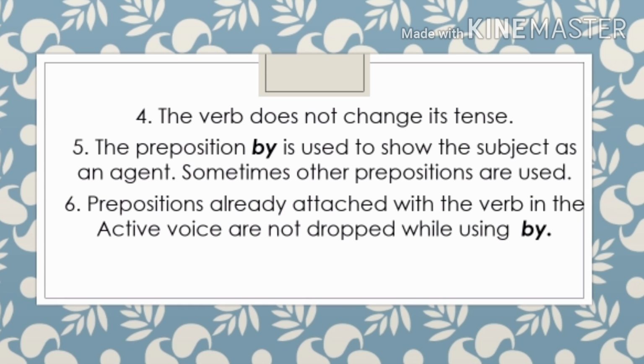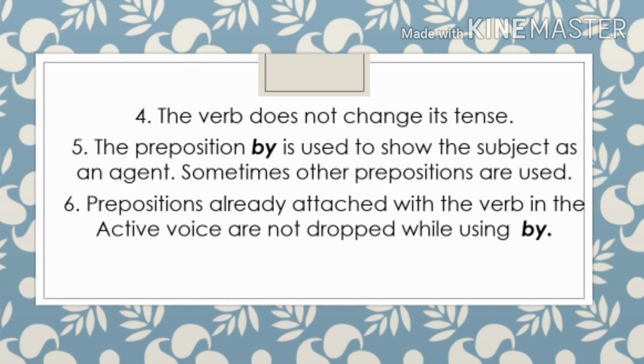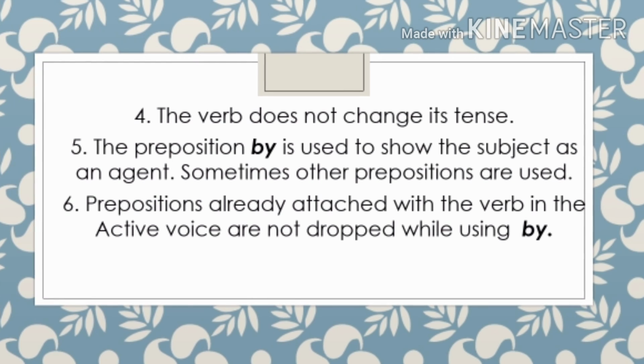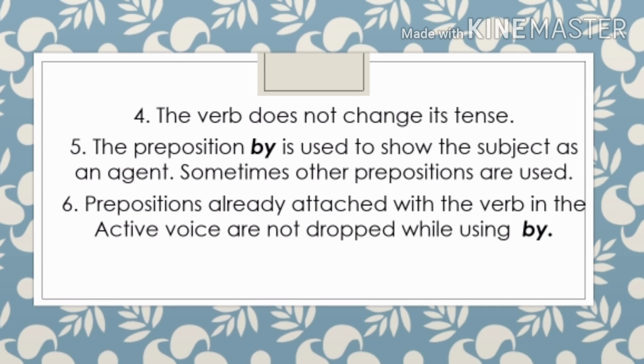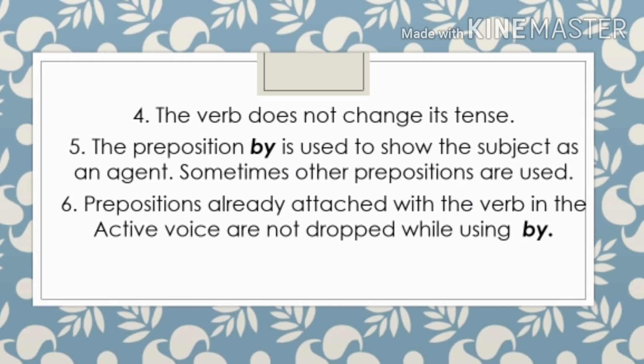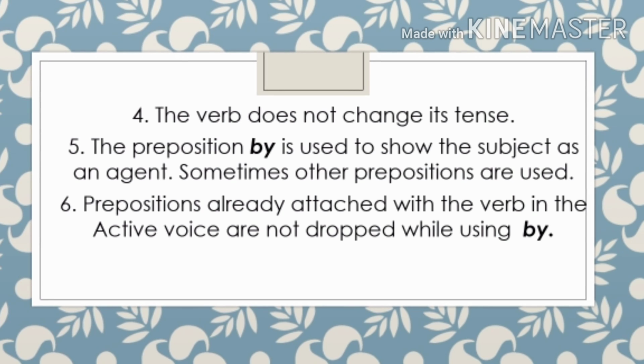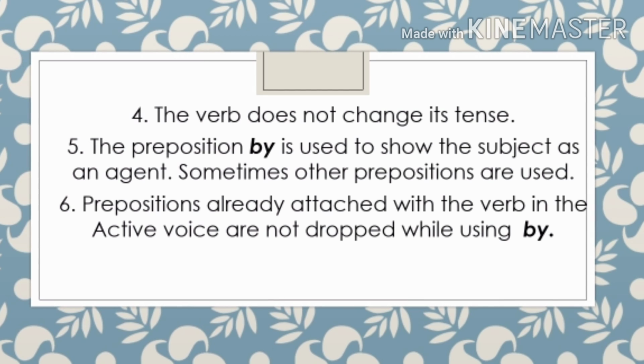Prepositions already attached with the verb in the active voice are not dropped while using by. So in the passive voice, by will remain. But if there are other prepositions, for example, alarmed at, so some prepositions are already attached with that, and in that case, when we change it into passive voice, those prepositions are not dropped.